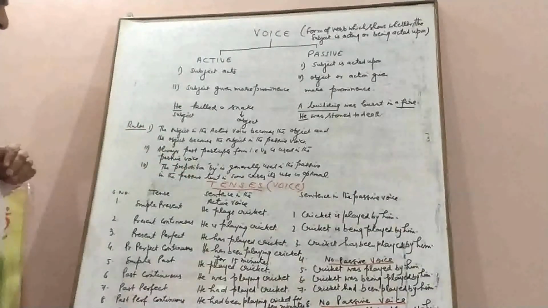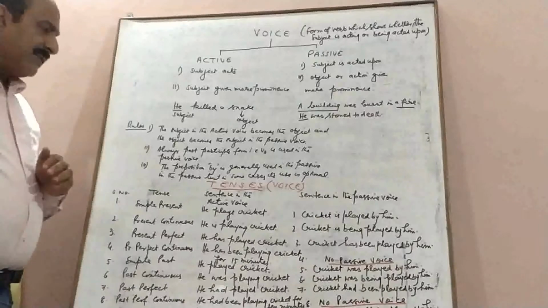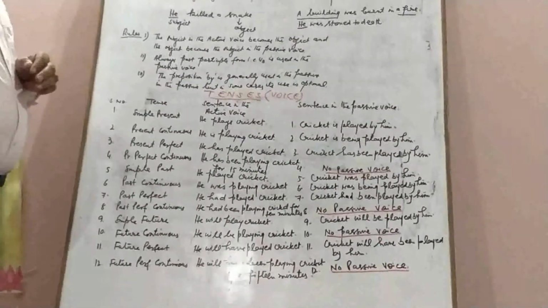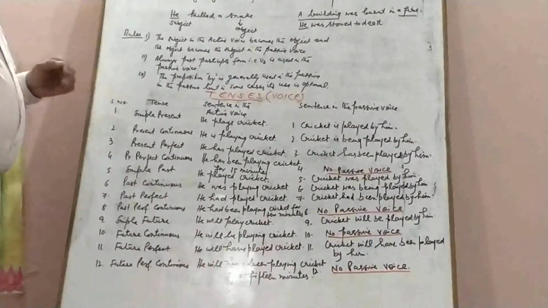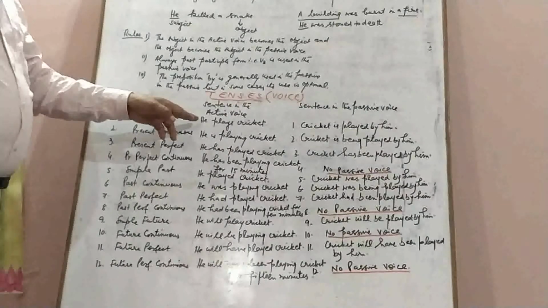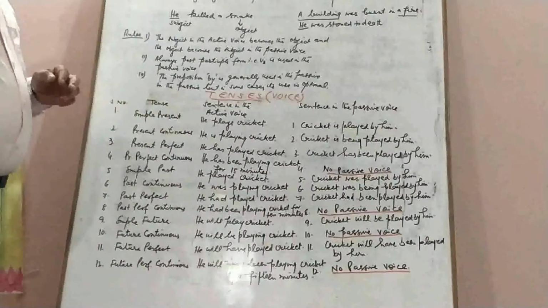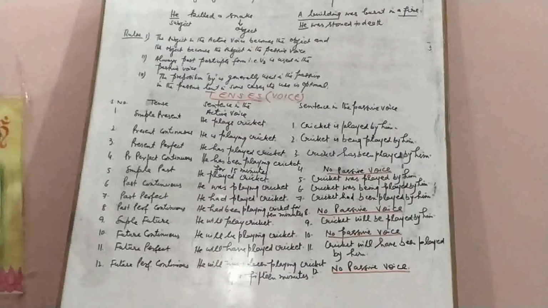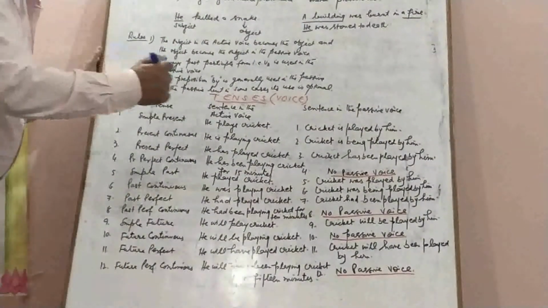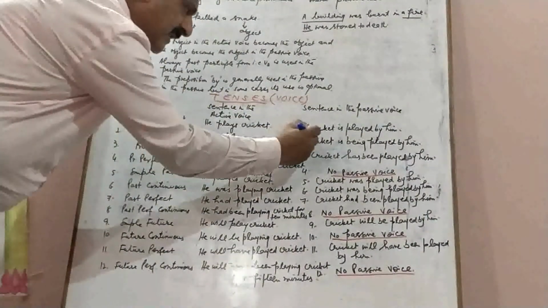Now, the first and basic rules that we observe while transforming a sentence from active voice into passive voice in terms of tenses are these. First is simple present. In the simple present tense, in the passive voice, we use is, am, are plus V3.